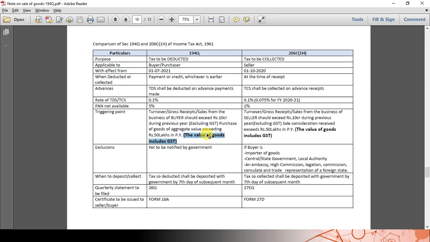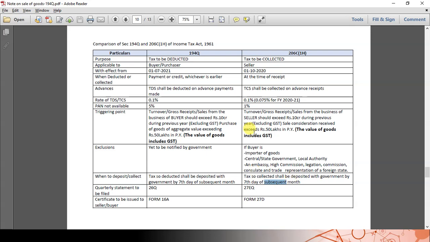Here the same, the 50 lakhs limit is inclusive of GST. Exclusions are not yet notified by the government. Here the exclusions are in case of import of goods and so on. Here the deposit date is, as a general rule, the 7th of the subsequent month from April to February. In case of March, it is the 30th of April. The same follows for TCS. Whatever due dates are applicable for TCS, the same due dates apply for 206C1H.